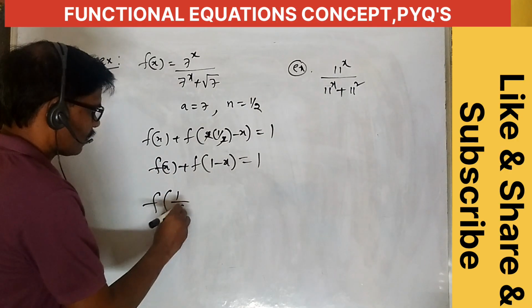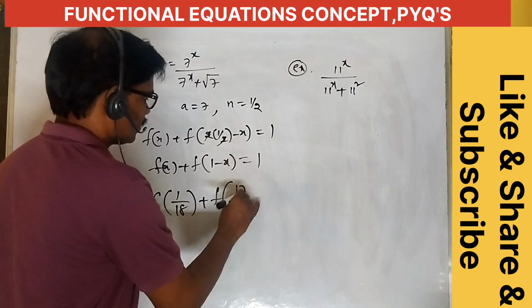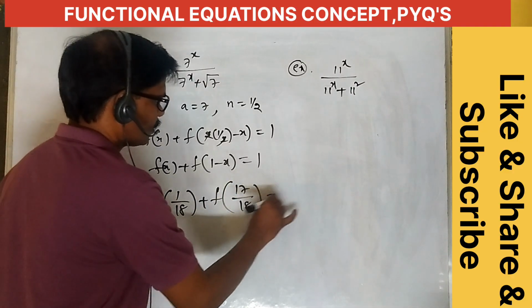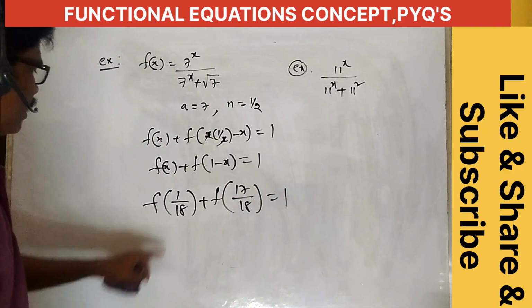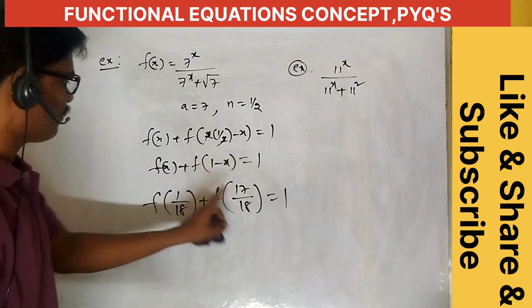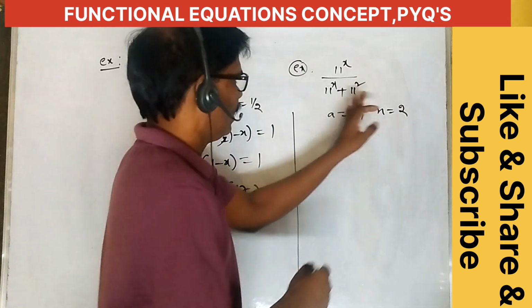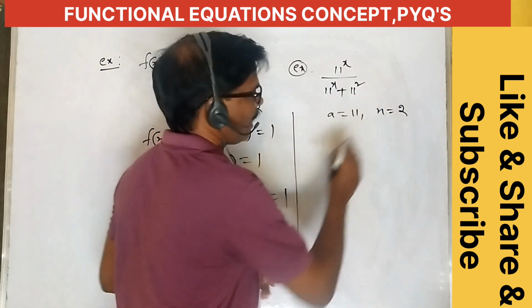Okay, next, f of 1 by 18 plus f of 17 by 18 equal to also 1. This is one example. This is the 1 minus, means 18 minus 17 is equal to 1 by 18. This is f of x, in this case 11 power x by 11 power x plus 11 square. 11 square means what is the a value? A is equal to 11, n is equal to 2.